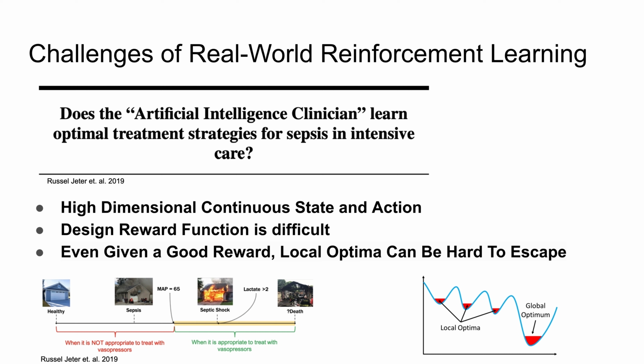But reinforcement learning application in healthcare also faces a lot of challenges like other real-world applications. It's hard to translate high-dimensional continuous state and action into reinforcement learning settings. Designing a reward function is even more difficult because we might not know the incentive or motivation of certain actions. Even given a good reward, we might still be trapped in a local optima.